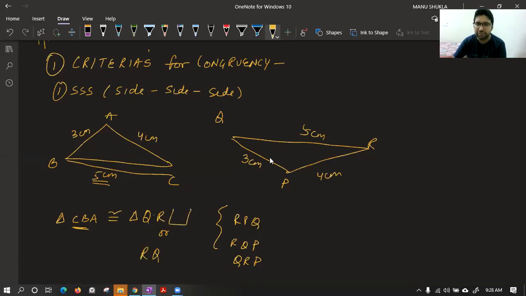The third thing left is what? P. So out of these two, one is correct. Now we have to check which one. Class, please check now and tell me which one is correct.